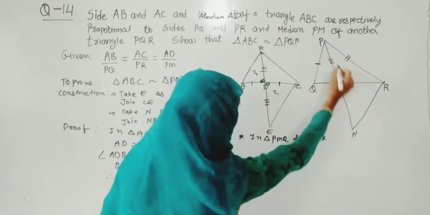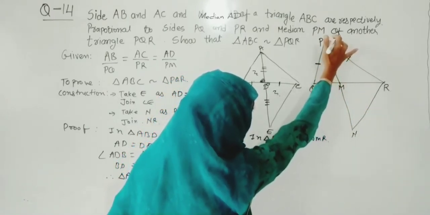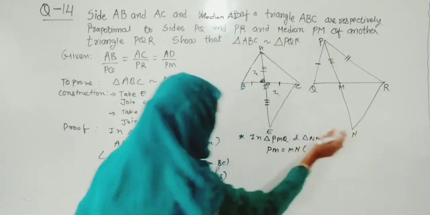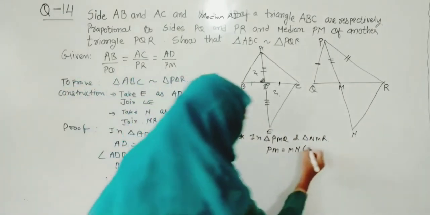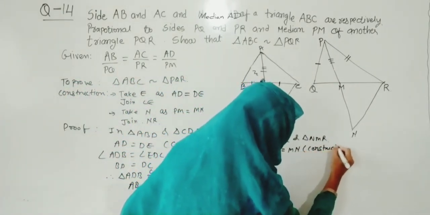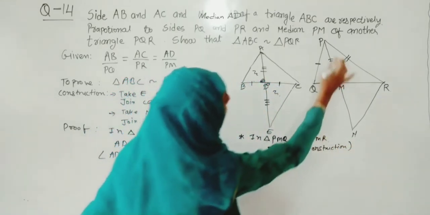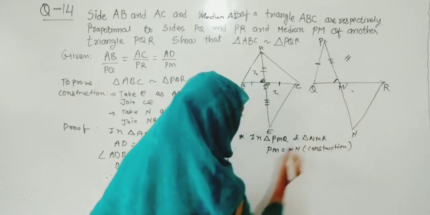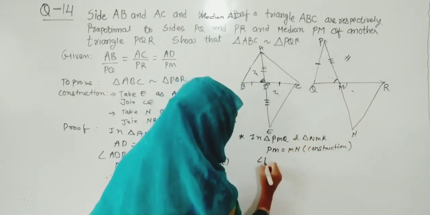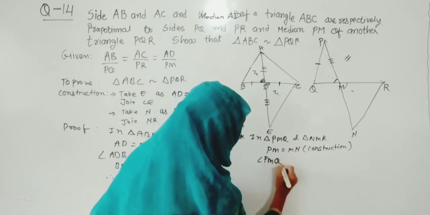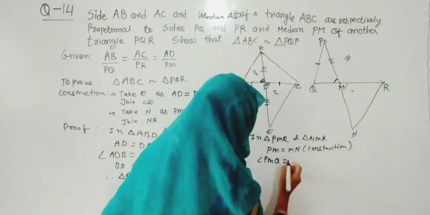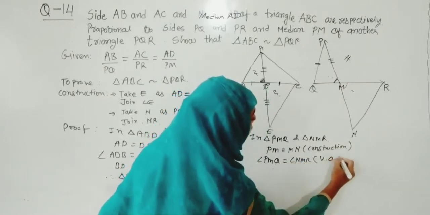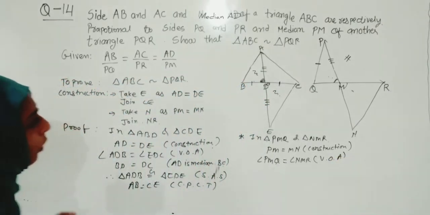So again, as I told you, we have taken in construction that PM equals MN. So we will write PM equals MN, and how did we write it? Here I have mentioned construction, so in bracket I will write construction. By construction we have taken that. As I told you, we do not need this triangle, we are talking about these two triangles. So angle M is vertically opposite, its name is PMQ, and that will be equal to NMR. In bracket I will write vertically opposite angle, so I have mentioned VOA.